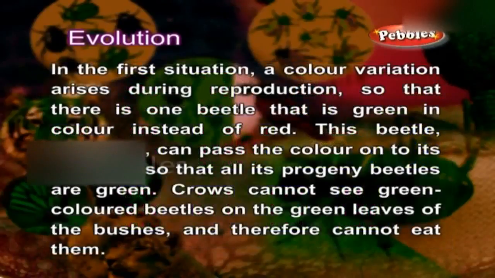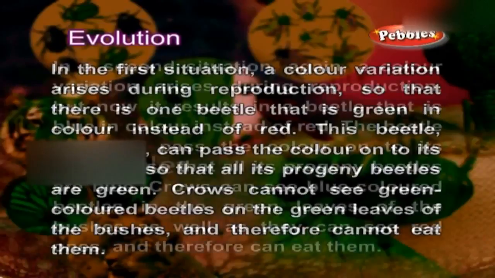In the first situation, a color variation arises during reproduction so that there is one beetle that is green in color instead of red. This beetle, moreover, can pass the color on to its progeny so that all its progeny beetles are green. Crows cannot see green-colored beetles on the green leaves of the bushes and therefore cannot eat them.